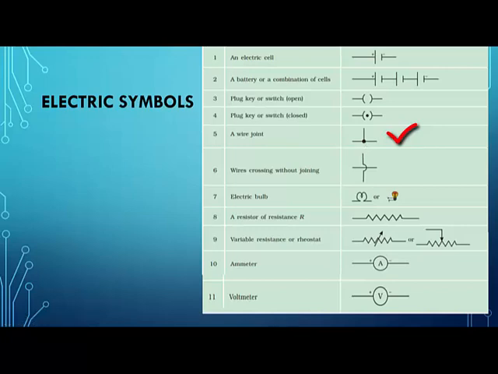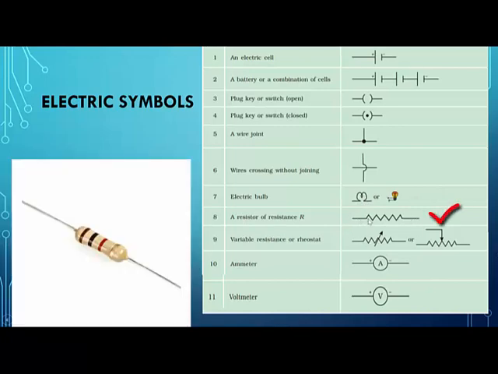And if you have to show that they are not joining anywhere, they are just crossing each other, you can just put a curve, a semicircle like this, and then start the wire again, which shows that they are not connected there, they are just crossing. A bulb is designated like this. Look at this here, bulb is like this. Look at this zigzag line here. The zigzag line is the resistance.